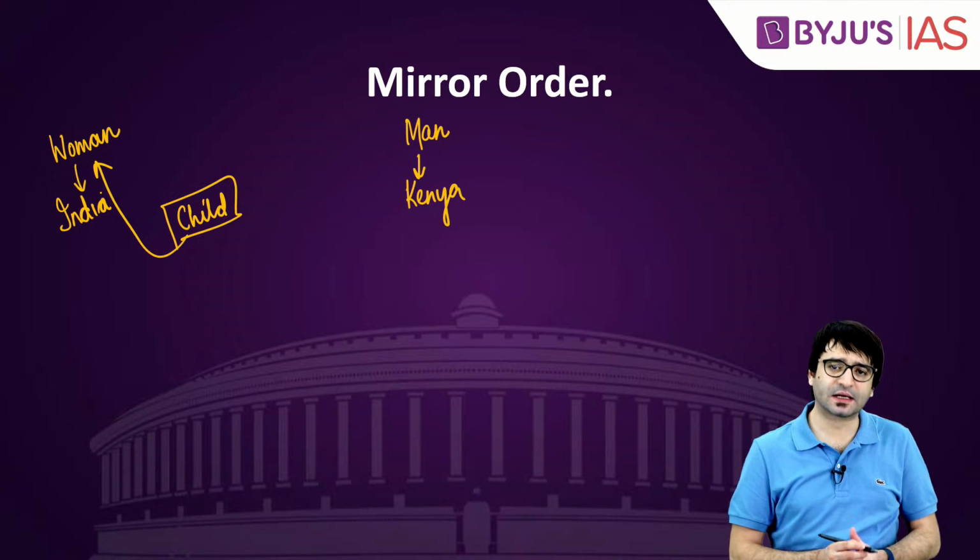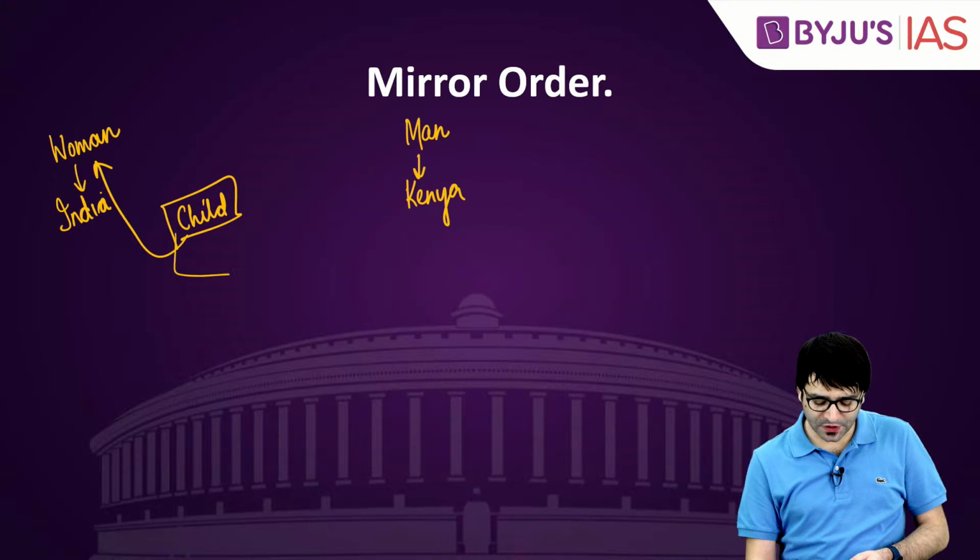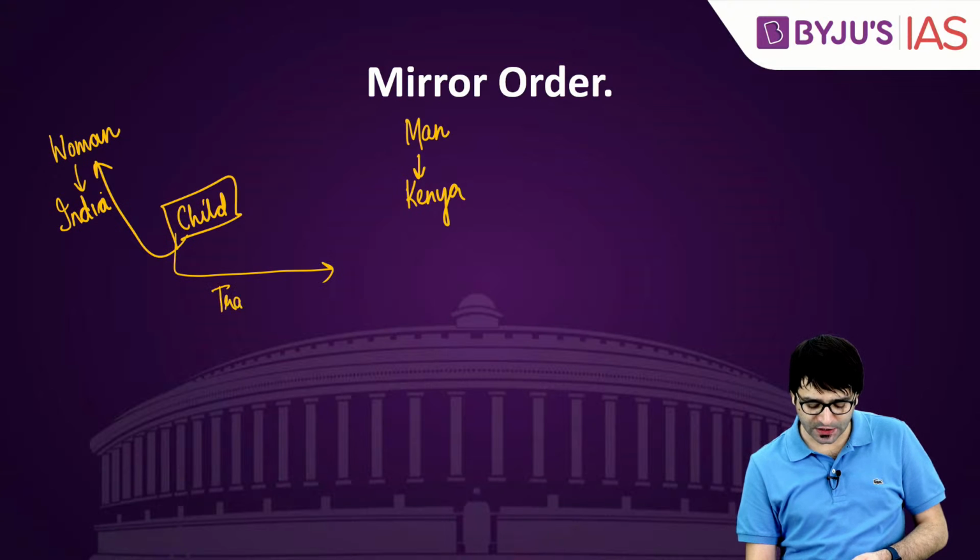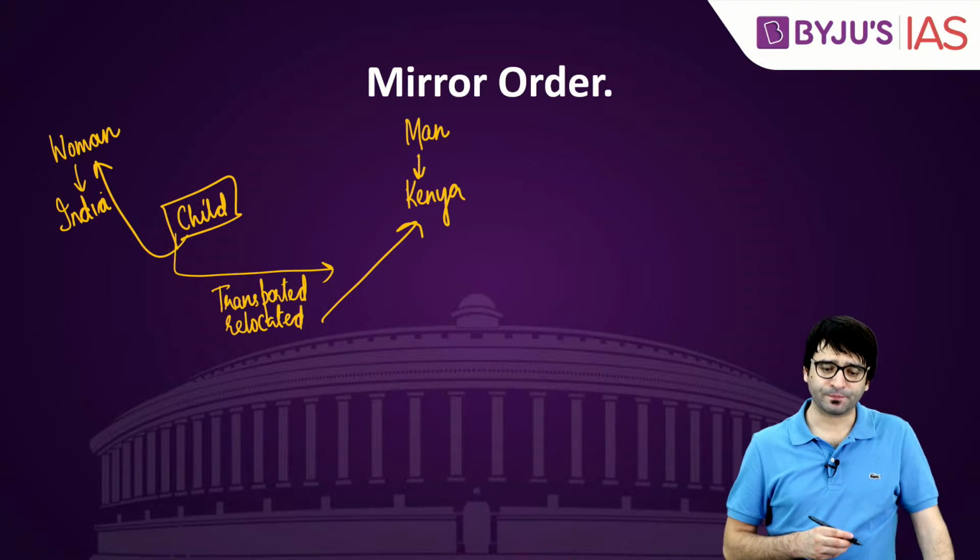This child was under the custody of the woman. Now this child was to be transported or relocated to Kenya, in another jurisdiction.